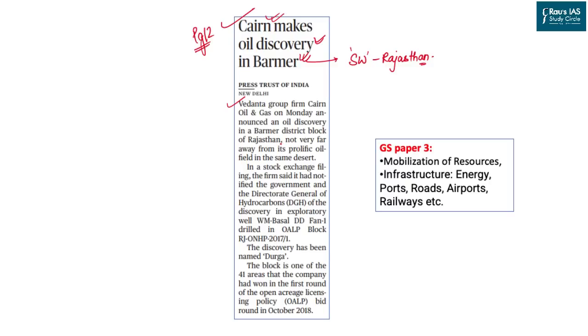We'll also look into some refineries and their locations, which could be asked in the prelim examination in match the following. The relevance of this article is from General Studies Paper 3, in mobilization of resources as well as infrastructure. Refineries are part of infrastructure and oil reserves are part of resources. So we will read this article and analyze it from the perspective of the prelim examination.